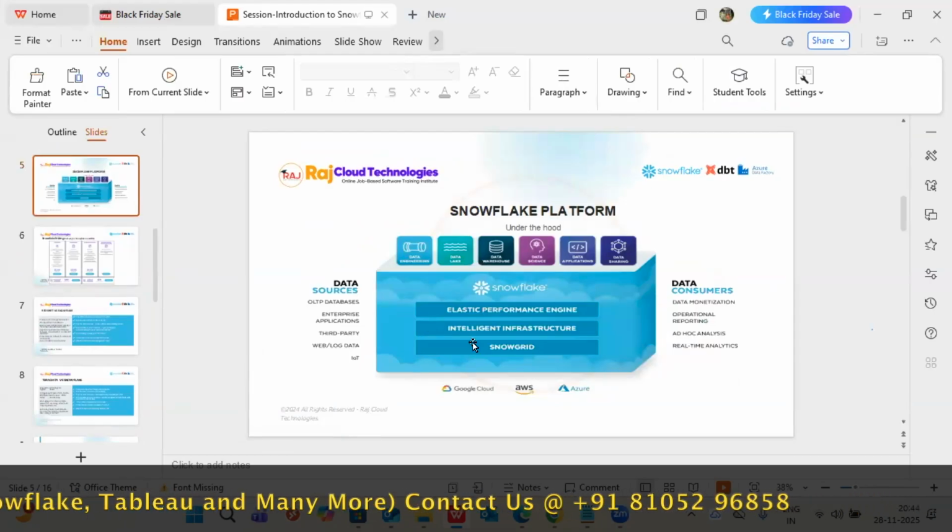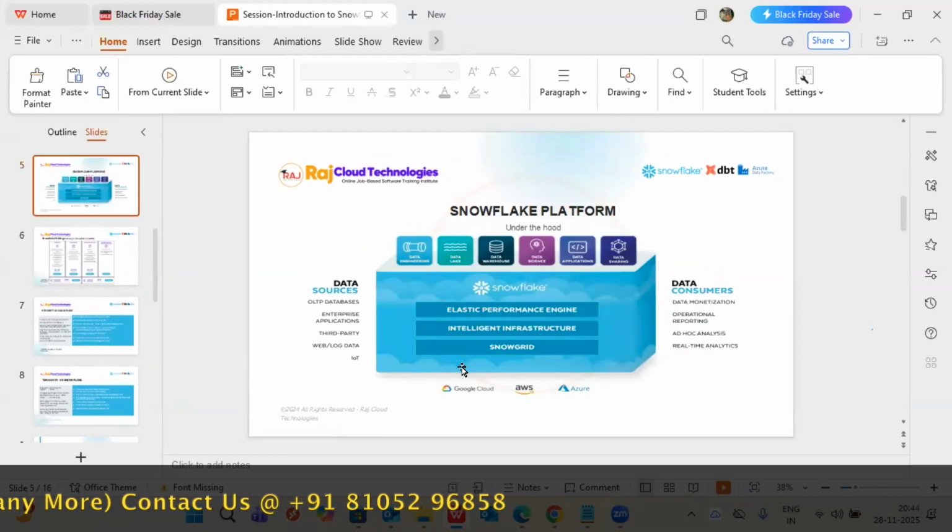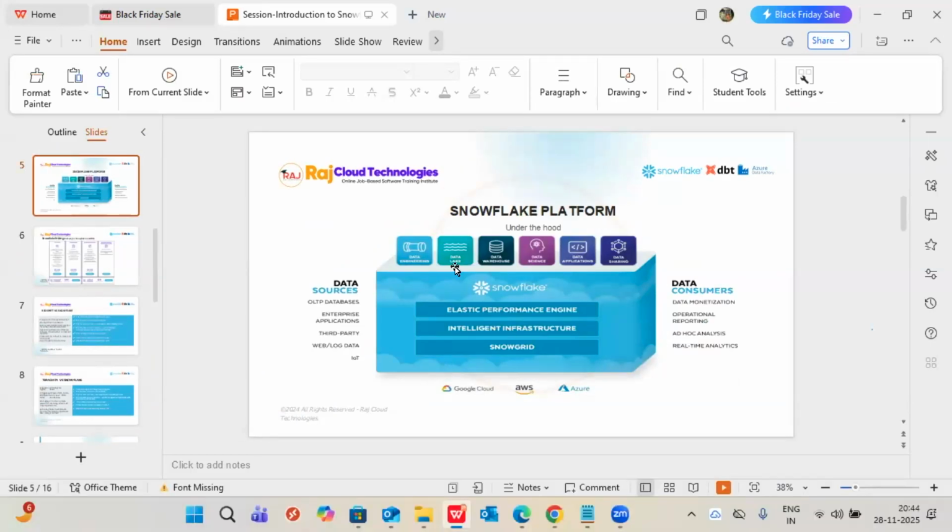But Snowflake is not like that. It can be hosted on top of GCP, on AWS, and on Azure. Any cloud technology, Snowflake can handle on top of it. It is not dedicated to or belonging to any particular cloud provider. It can support three cloud providers independently. That is also a benefit.